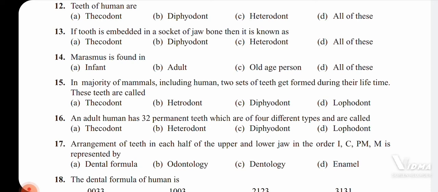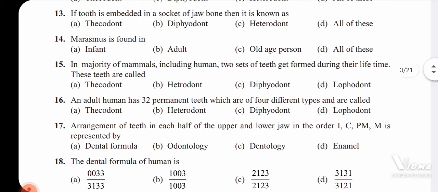Next, 17th question. Arrangement of teeth in each half of the upper and the lower jaw in the order incisors, canines, premolars, molars is represented by a dental formula.